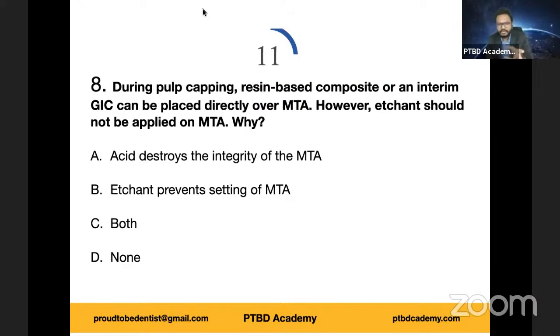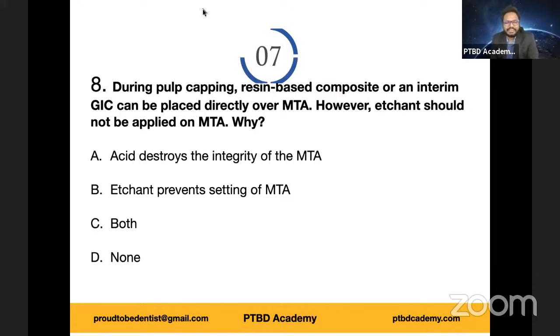Let's take the context here as pulp capping. So you go ahead with pulp capping using MTA, and then you need to place a restoration over this. So when you're going for a resin-based composite, let's suppose, you have to place etchant in the cavity before you go with the restoration. In such a case, should we place etchant on MTA and then continue with the restoration? If not, why? So basically that's the question. Etchant should not be applied. So directly we're telling you that etchant should not be applied, but why?